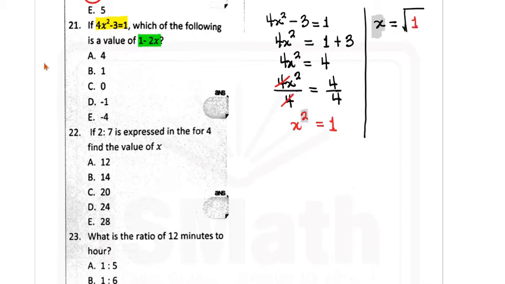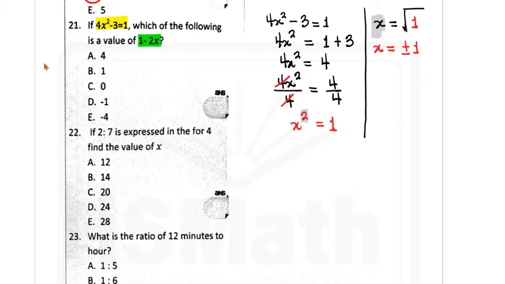And when you think about this seriously or carefully, you know that your answer here is actually supposed to be plus or minus 1, because the meaning of square root is: a square root of a number such as 1 is that number you would multiply by itself to give you 1. Multiply by itself twice, that's what square root is. Do you understand? So square root of 1 means a number that I'm going to multiply by itself twice to give me 1.